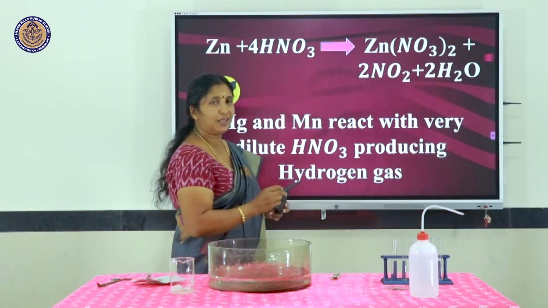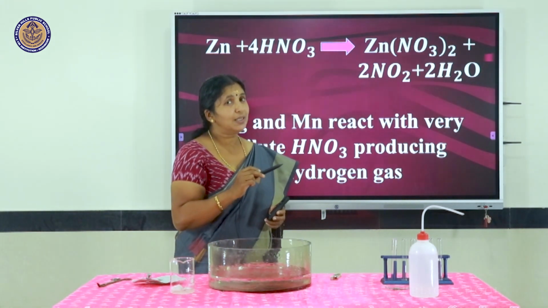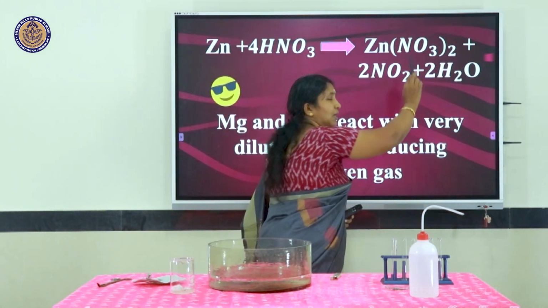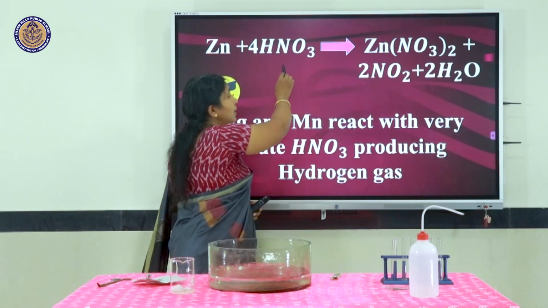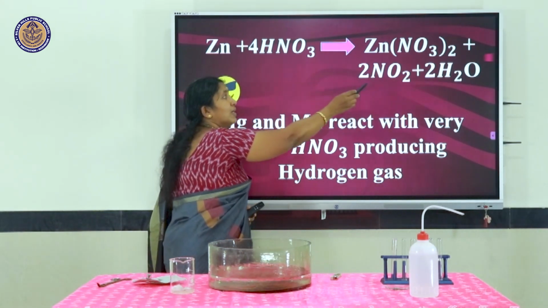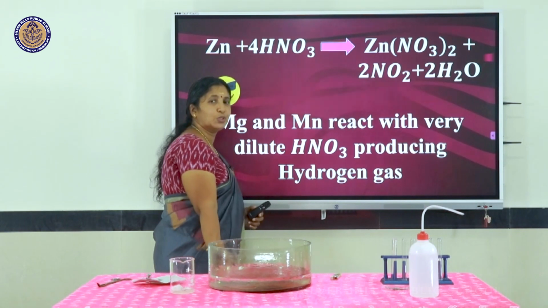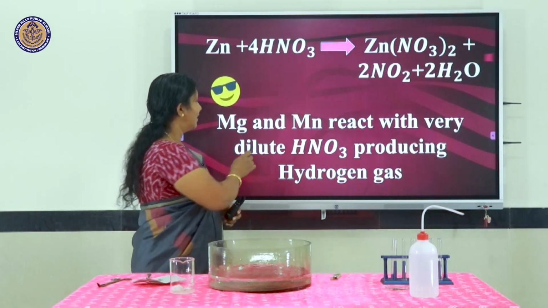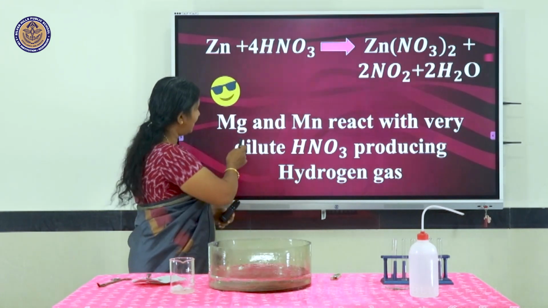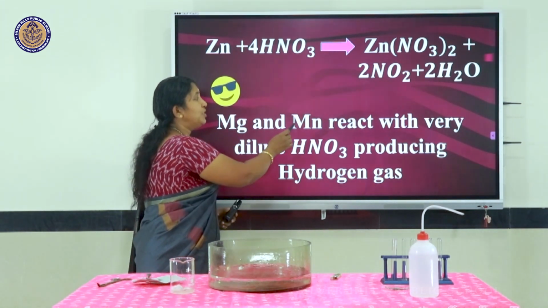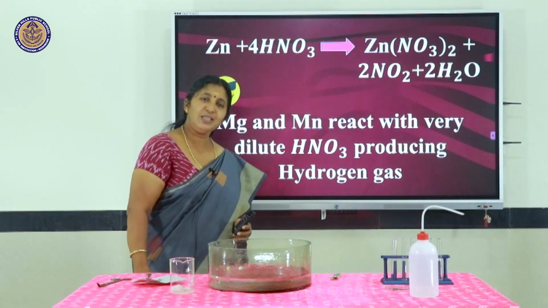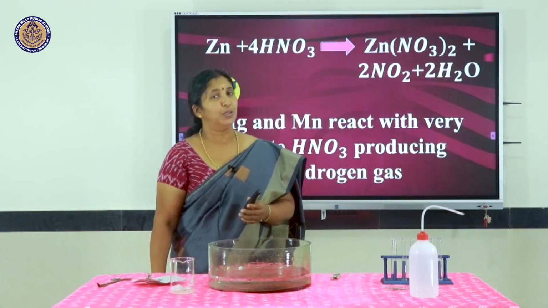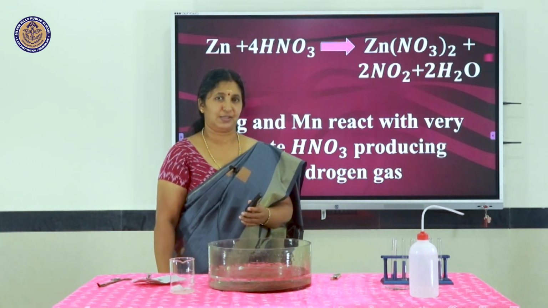Zinc reacts with nitric acid. Had it been some other acid, it would have been only hydrogen. But here that hydrogen is oxidized to water by whom? By nitric acid. And what is happening to nitric acid? It is getting reduced to nitrogen dioxide. But here again, two exceptions are there. See these two metals, which are they? Magnesium and manganese. These two metals can react with very dilute nitric acid, producing hydrogen gas.